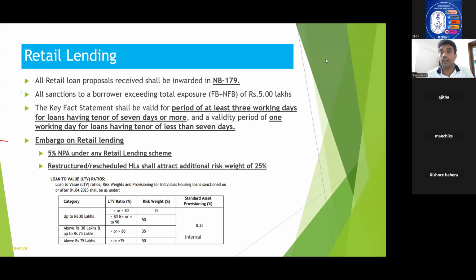Another thing I would like to mention here is the statutory return that is used for reporting retail lending. Anybody knows which statutory return is used for reporting this?